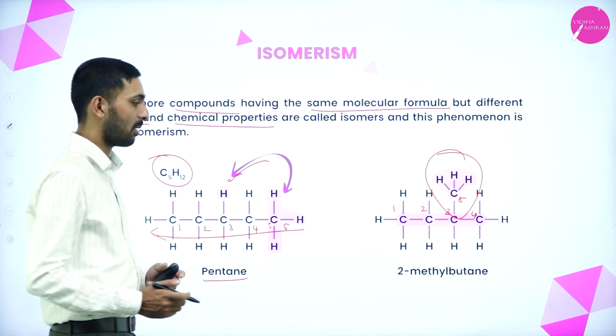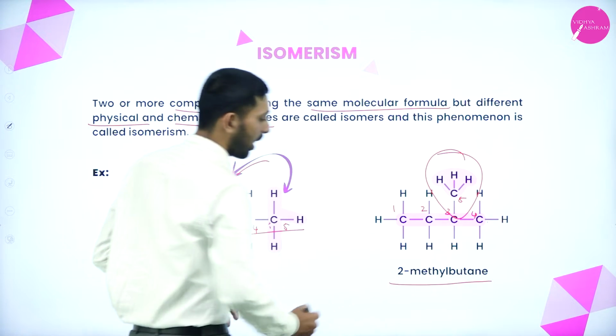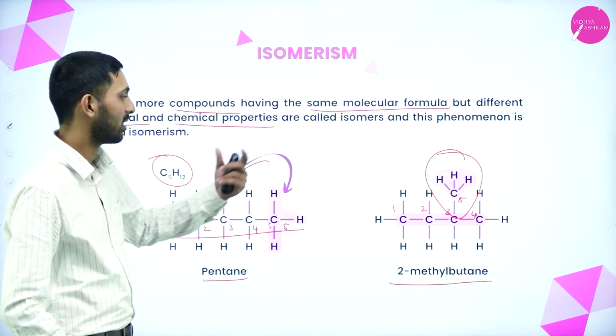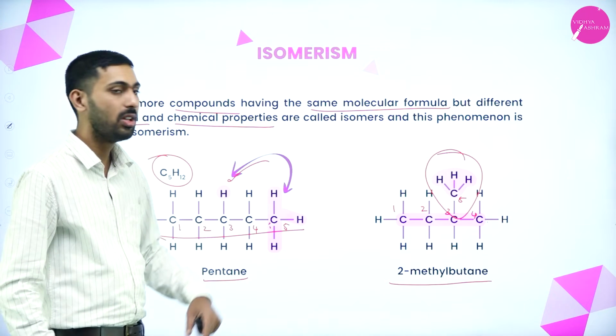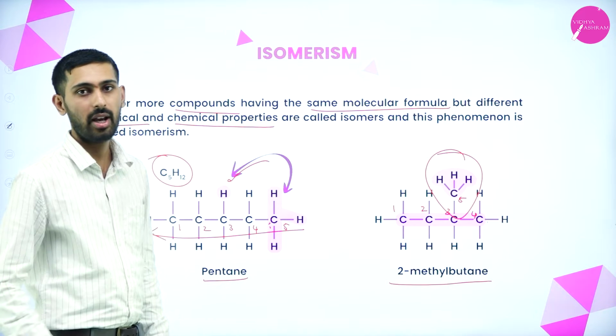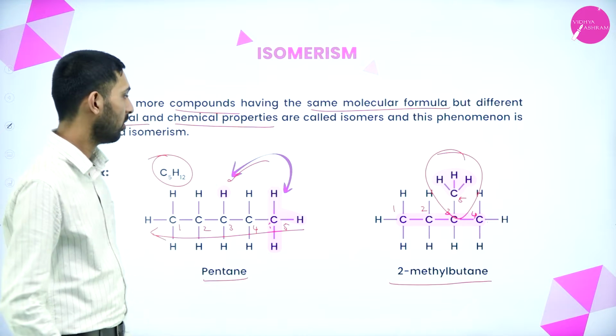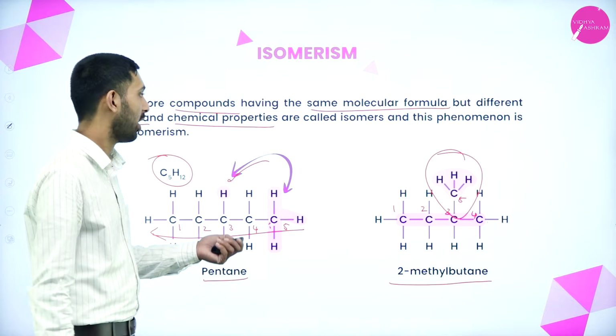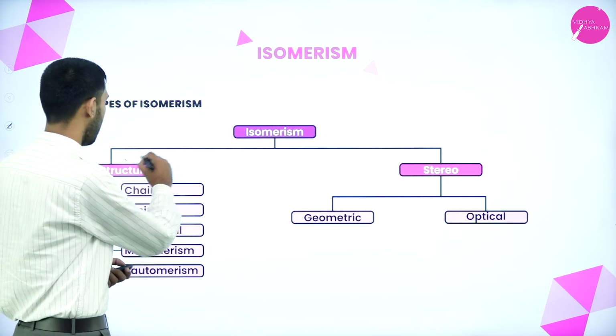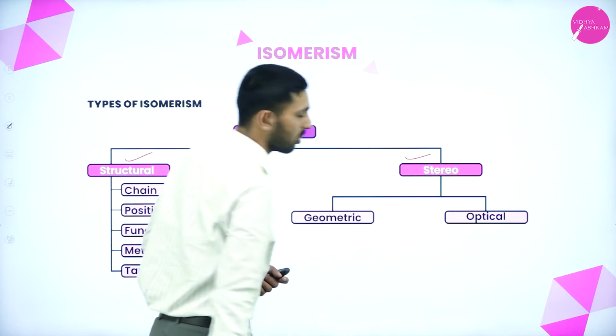Then what is the name of that compound? That is 2-methyl-butane. We have taken one CH3 group and we have substituted it to the 3rd carbon by removing one hydrogen. Okay. So these are the isomerism. There are different types, which are structural isomerism as well as stereoisomerism.